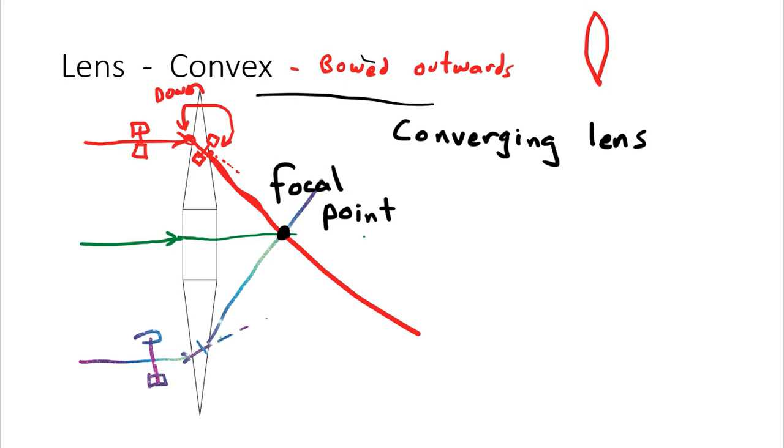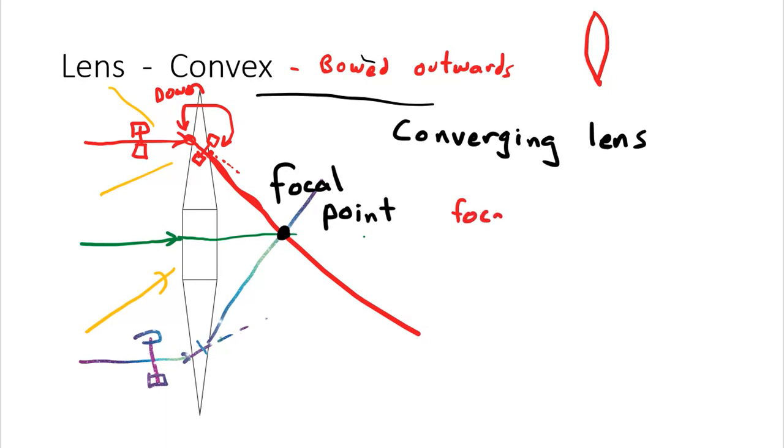But if I had a ray of light like, let's say, this, well, that's not crossing at the focal point. Sure, it's going to bend, but it's not going to bend so much it goes through there, right? Or if I had another one that was going like this or another one going like this, I could spend all day drawing them, right? They're not going to go through the focal point because they're not coming in horizontal. So this focal point is where these horizontal rays of light cross,